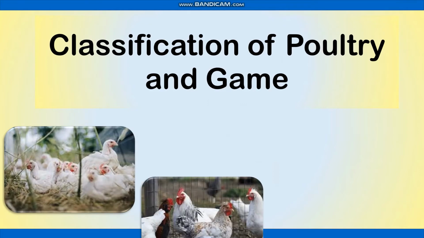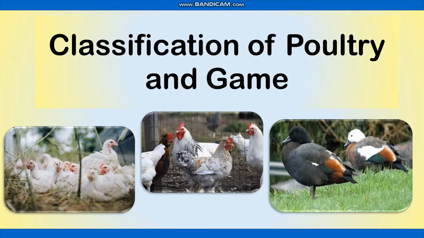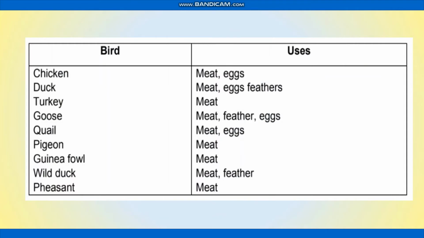Classification of poultry and game. Bird, such as chicken, is good for meat and eggs. Duck, for meat, eggs, and feathers. Turkey, for meat. Goose, for meat, feather, and eggs. Quail, for meat and eggs. Pigeon, for meat. Guinea fowl, for meat. Wild duck, for meat and feather. And pheasant, for meat.